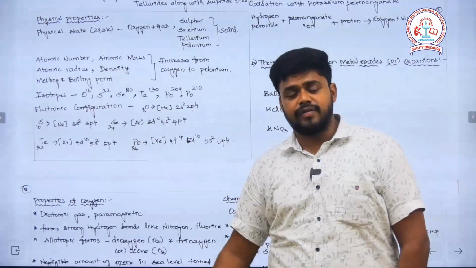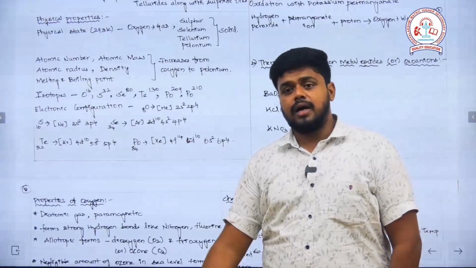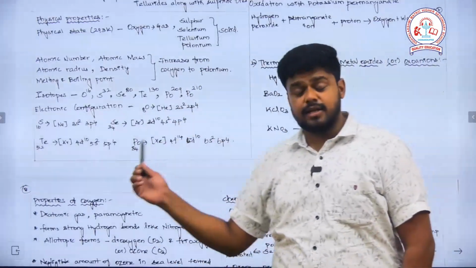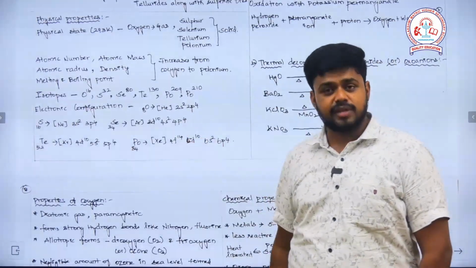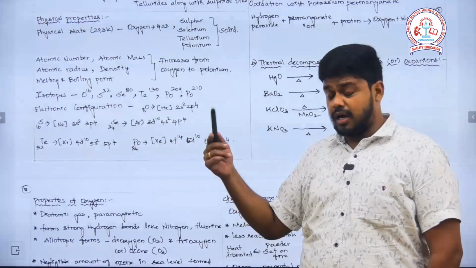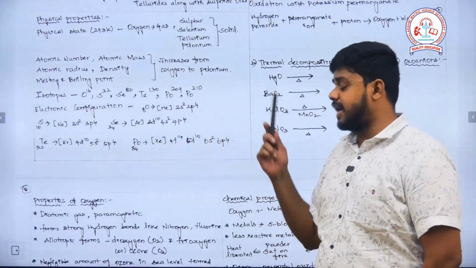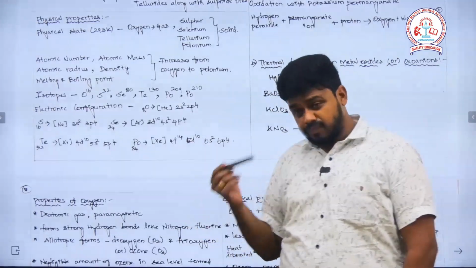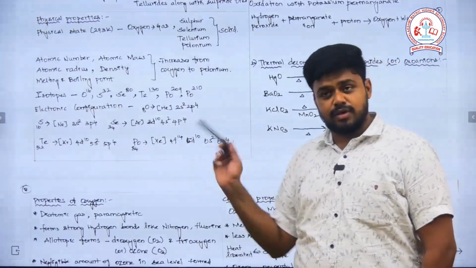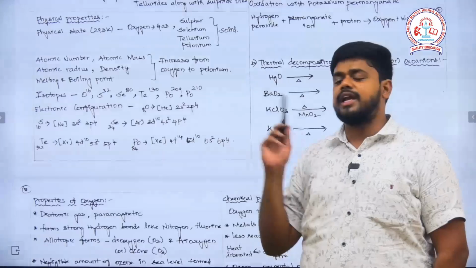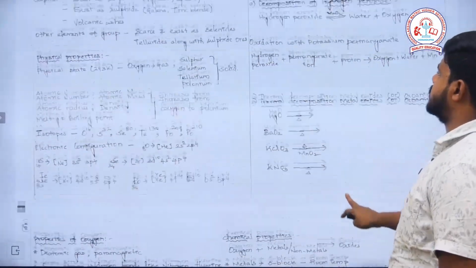Then to write the electronic configuration, you start with helium, neon, argon, krypton, xenon. The general valence electronic configuration of this family is ns2 np4. So it starts from 2s2 2p4, then 3s2 3p4. Before 3s nothing comes. Then 4s2 4p4; before 4s, 3d comes, so you have to write 3d10. Then 5s2 5p4; before 5s, 4d10 comes. Then 6s2 6p4; before 6s, 4f14 and 5d10 come. So this is the electronic configuration of those elements.